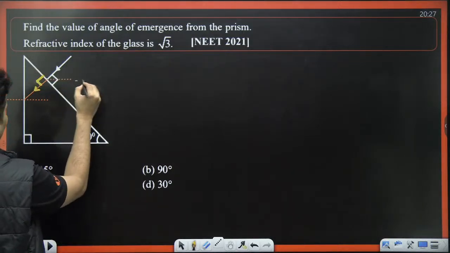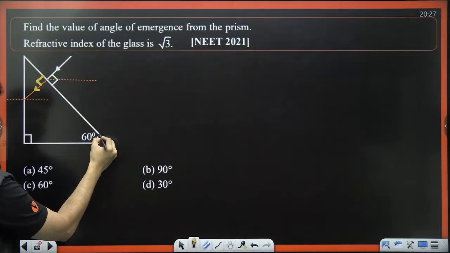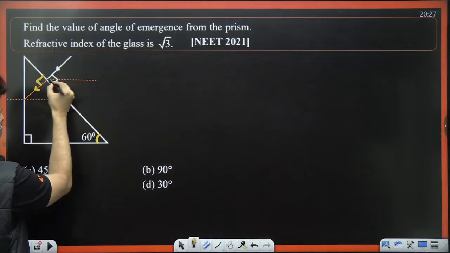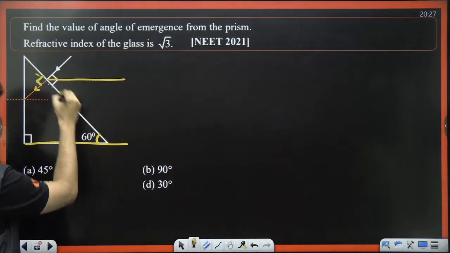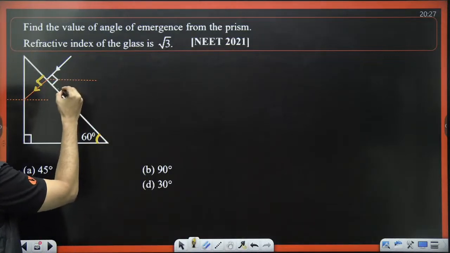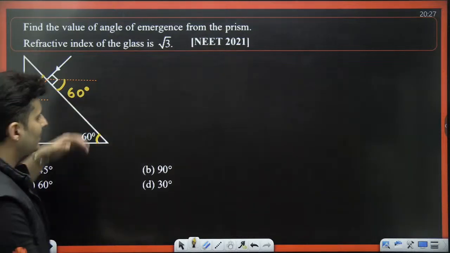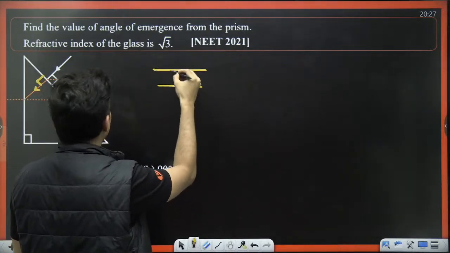You will just draw another horizontal line like this, and you will see if this is 60, this line and this line are parallel with this line cutting through it. So naturally this angle will also be 60 degrees. If this is 60, this is 60, alternate angles, right?